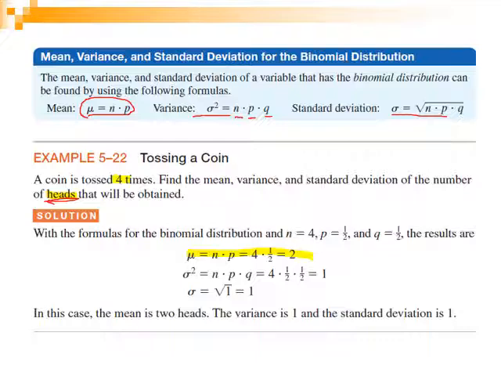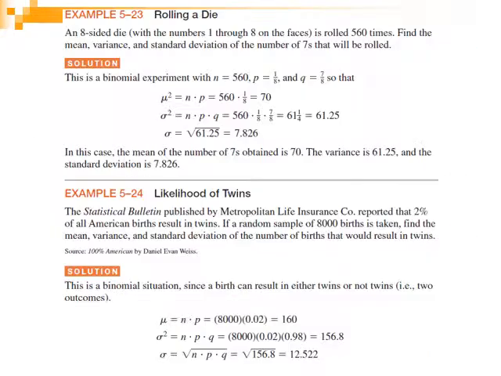Then we find the value of sigma square, which is equal to n times p times q, which is equal to 4 times half times half, equal to 1. And finally, the standard deviation is the square root of the variance, equal to 1.